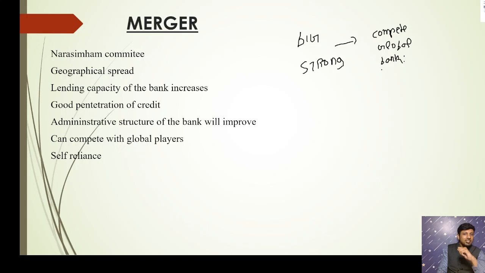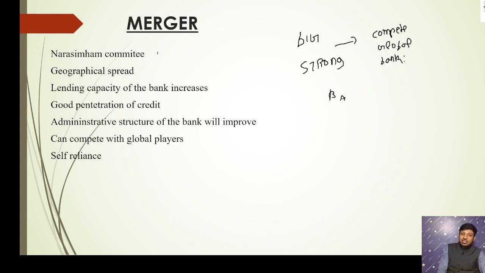The foreigners will suddenly see that there is some Bank A coming from India. It is a very big bank and a very strong bank also. So investing in this will be very good for our future. Like this, foreign investors will be thinking. So this bank will attract foreign investment, and the foreigners will invest in this bank, and this bank will grow further. So when it is becoming big, this is the advantage with respect to the merger.